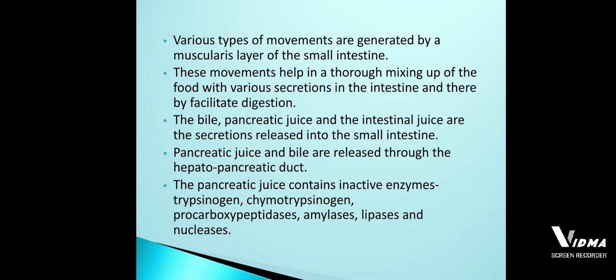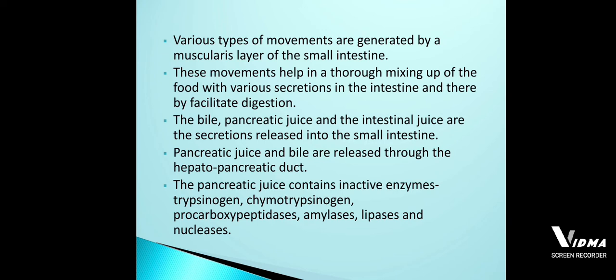Then the intestinal juice. That intestinal juice will consist of an enzyme. Okay, so the enzyme that is present inside the intestinal juice is called enterokinase. Then I said that the pancreatic juice will consist of enzymes.